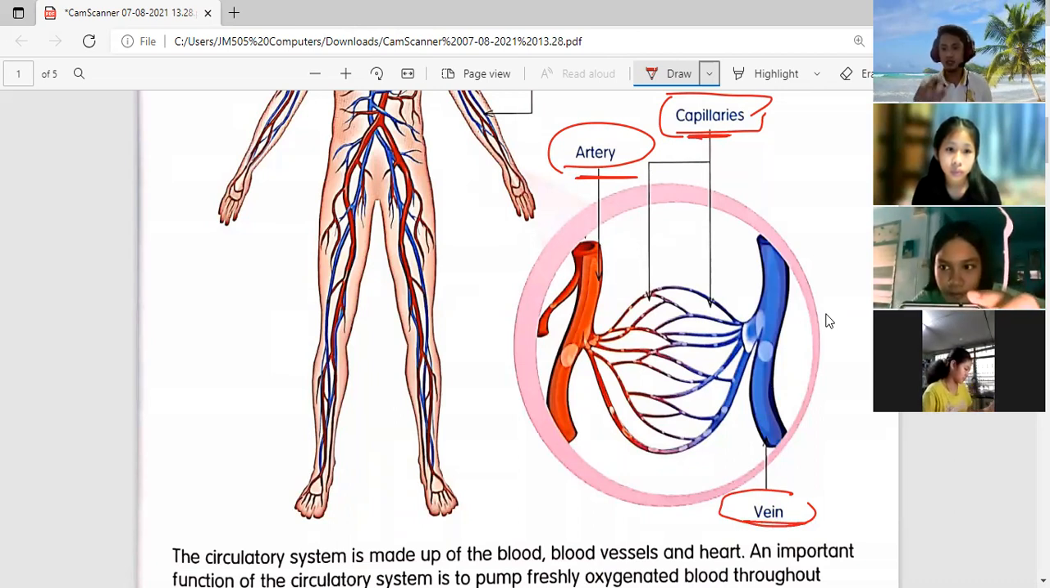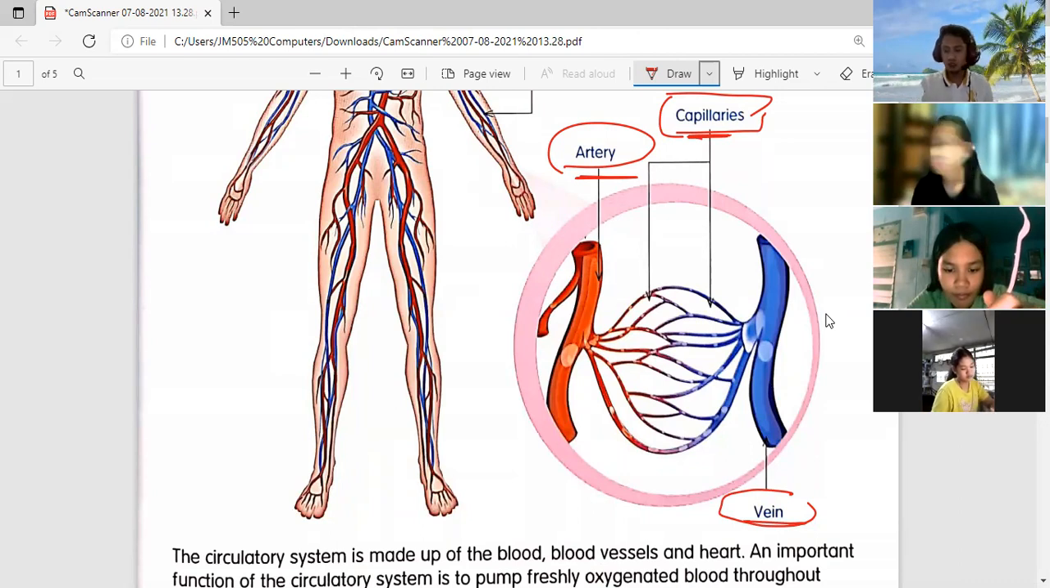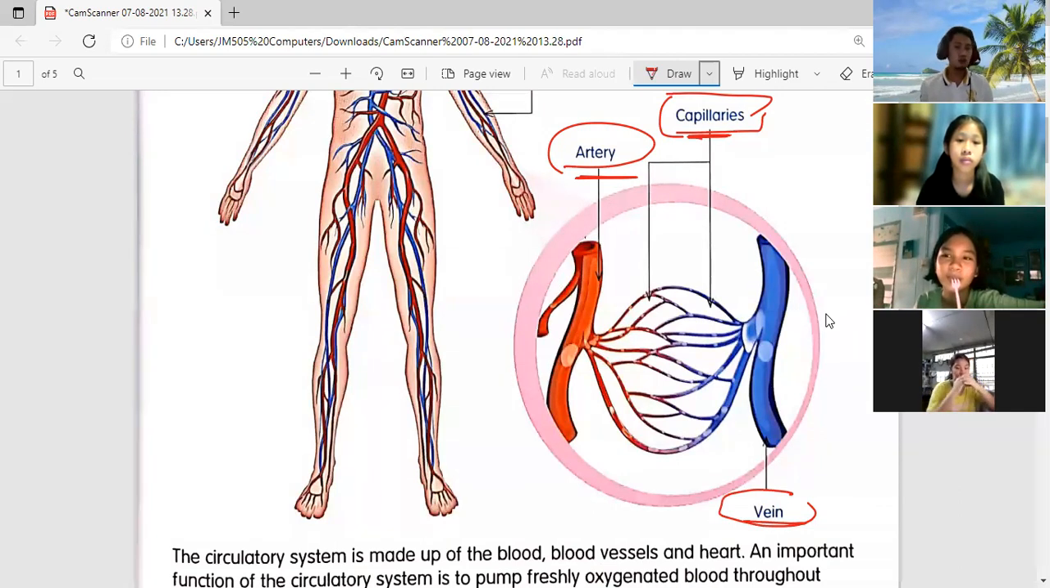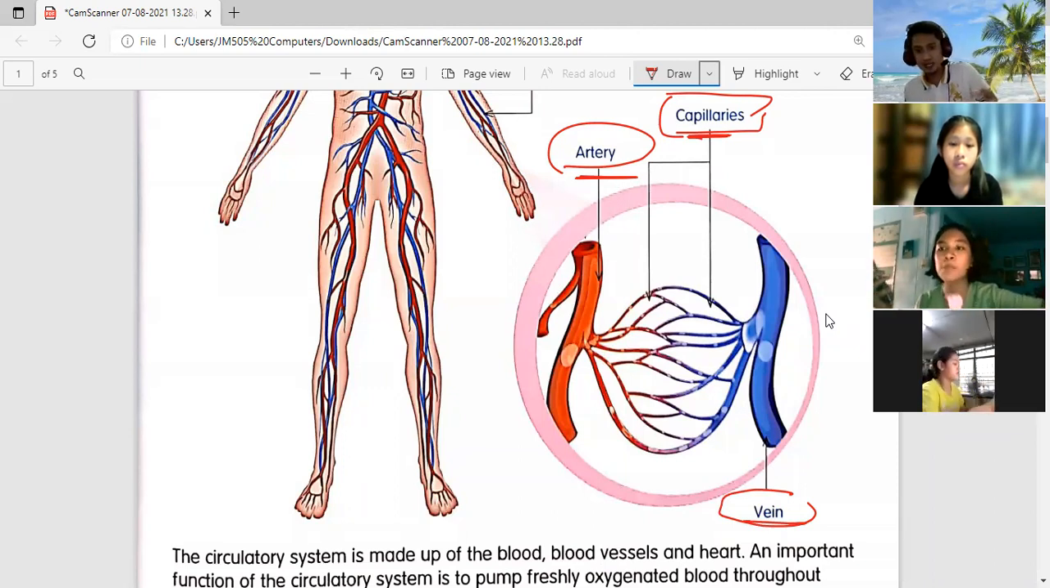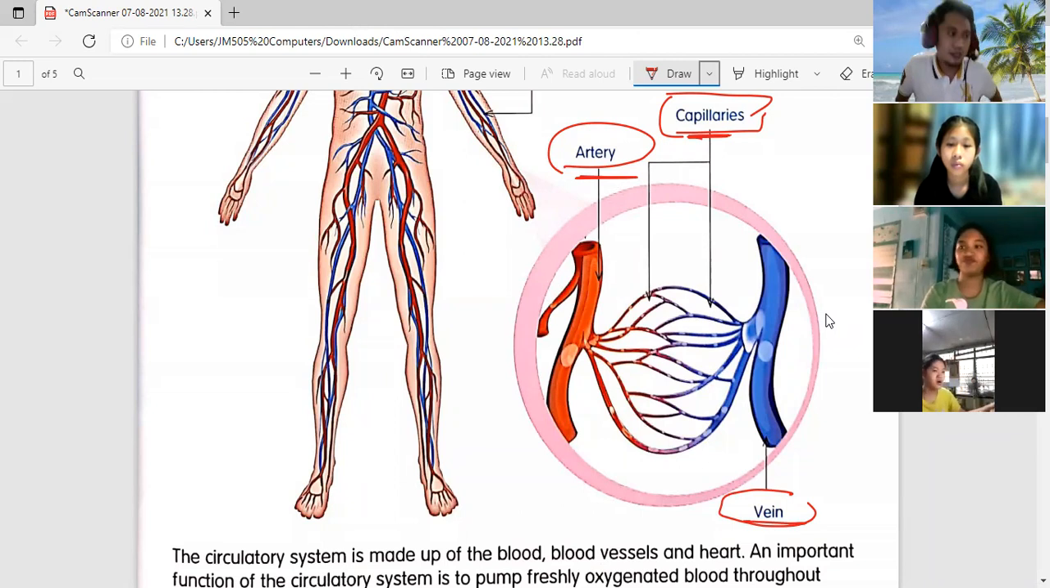For those students here who want to become a doctor or a nurse, you will study this. You will study artery, you will study capillaries, we will study vein. So, who wants to become a nurse here?